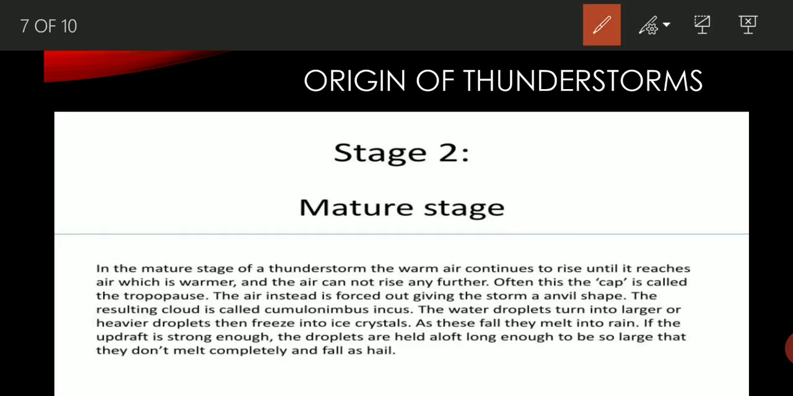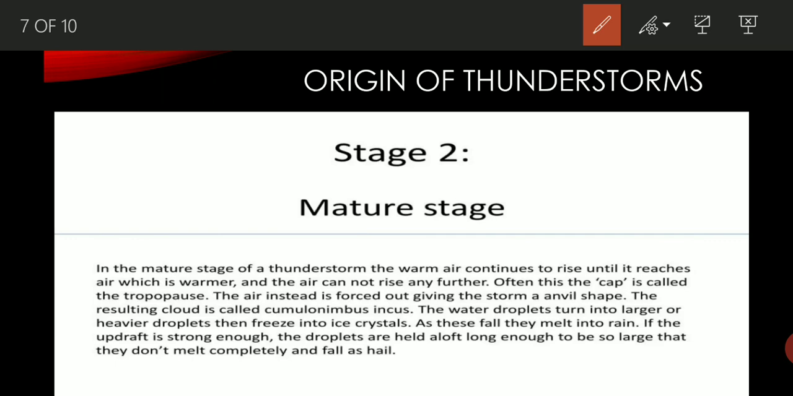The next stage, the second one, is known as the mature stage. In this stage, what is happening? In the mature stage of a thunderstorm, the warm air continues to rise until it reaches air which is warmer, and the air cannot rise any further. Often, this is the cap called the tropopause. The air instead is forced out, giving the storm an anvil shape.